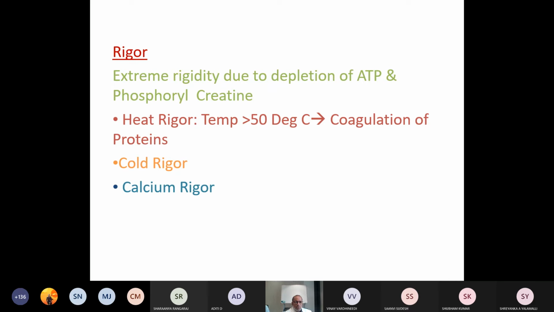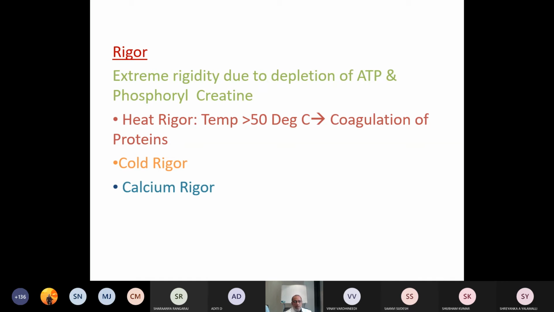So it is also a question: what is rigor? What are the types of rigors? Enumerate the causes for rigors. A very commonly asked question. Cold rigor is because of low temperature. Calcium rigor: when there is an increase in the concentration of calcium, say extracellular calcium is increased, what will happen? This will be told to you during practical classes also.